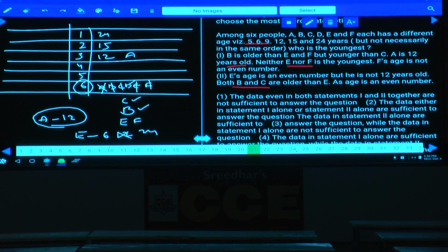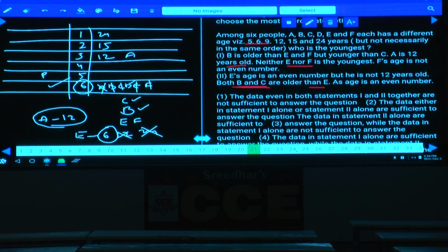As both B and C are older than E, that means E cannot be 24 years old. Why? Because 24-year-old is the eldest among these 6. Now this B cannot be elder, because B and C are elder than E. E cannot be the eldest, hence E is 6 years old. 6-year-old is nothing but the person who is the youngest.